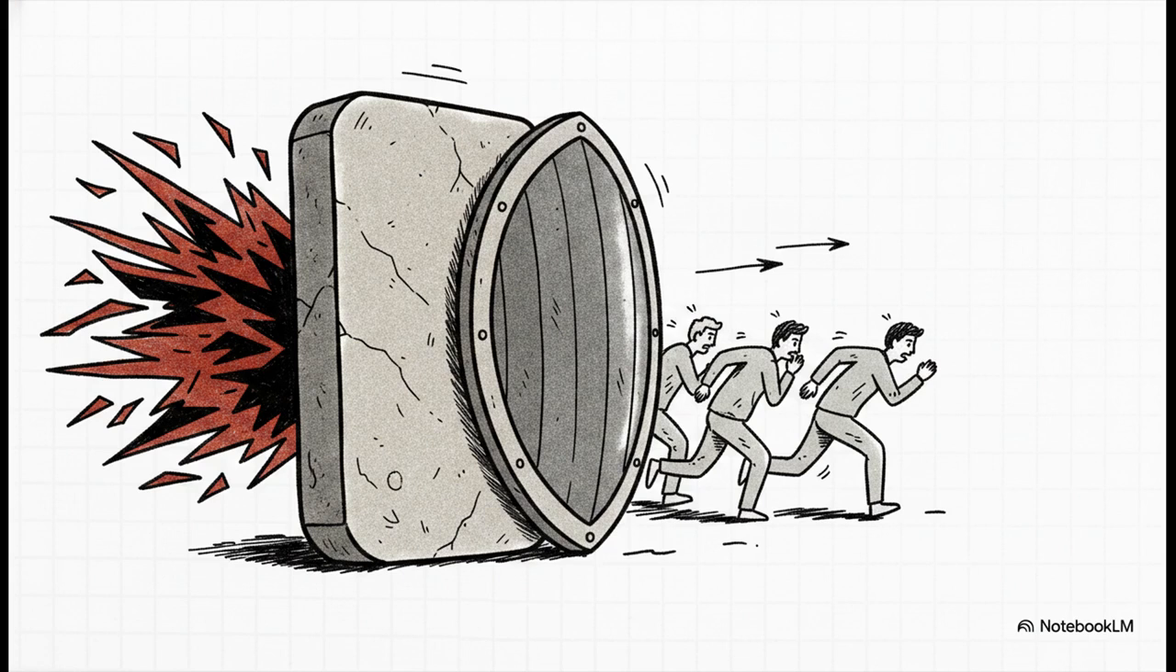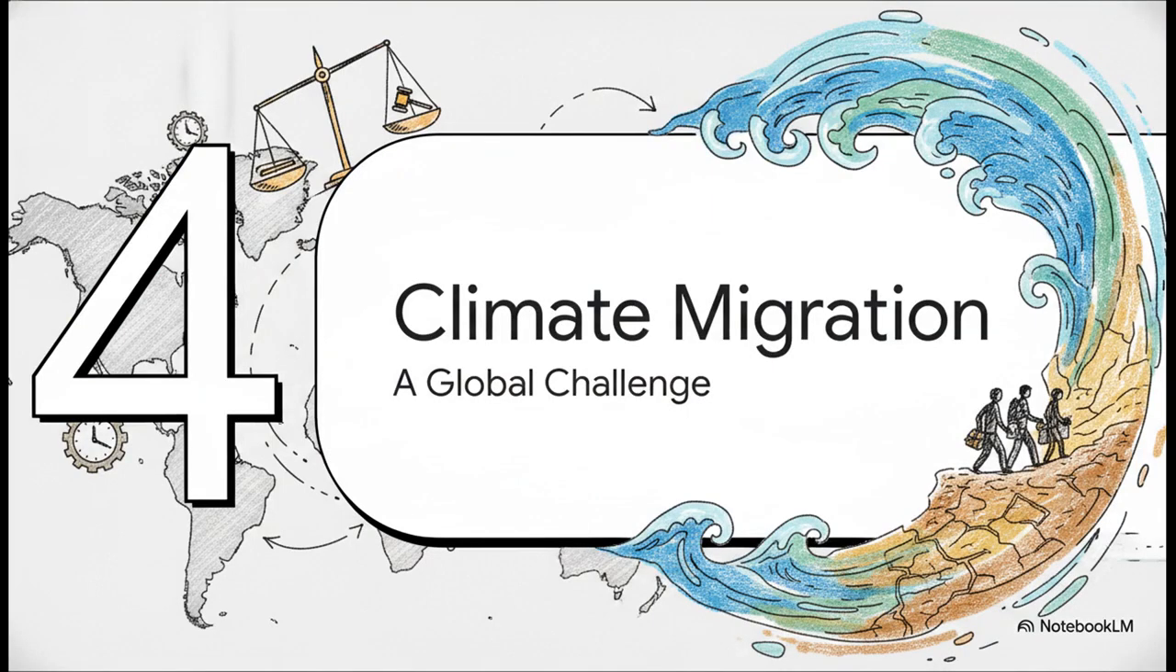But pay really close attention to this detail. This shield was custom forged for the specific geopolitical crises of the 20th century. Keep that in mind. Which brings us to our final section, Part 4, Climate Migration, the ultimate modern global challenge.